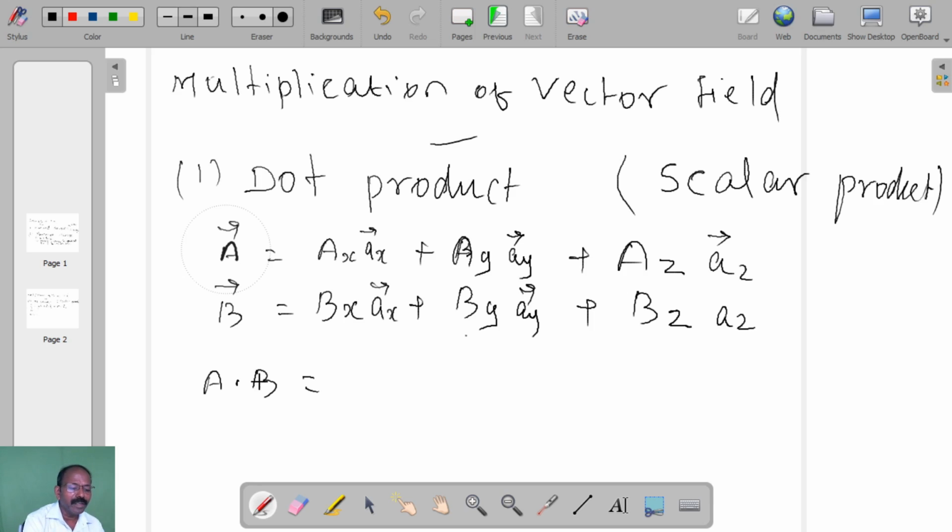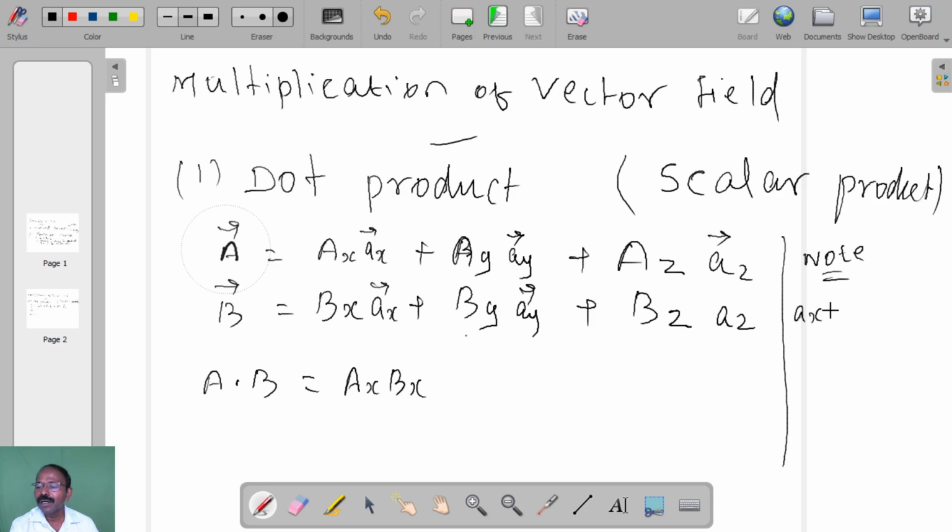When we are performing this A dot B, this is ax bx, and the multiplication of this unit vector ax into ax, we should know, is equal to 1.